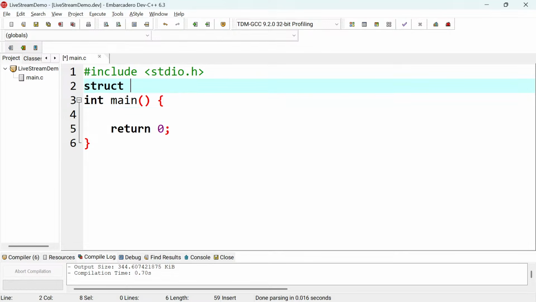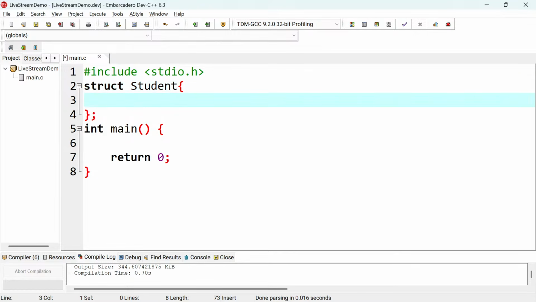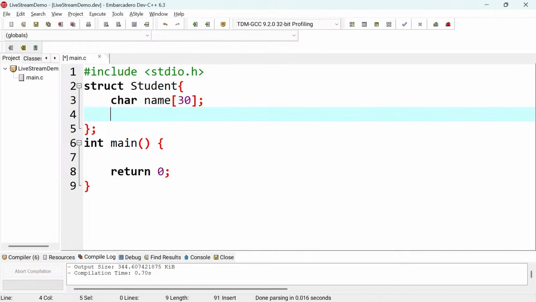So I'm trying to be fast because this is what we have done here, and the name is student, and I'm going to have this. You need to terminate this with a semicolon. I think we've talked about that. I'm going to say char name, and here I'm going to give it 30 characters. A normal name can have 30. I don't think we can have a name with more than 30 characters.